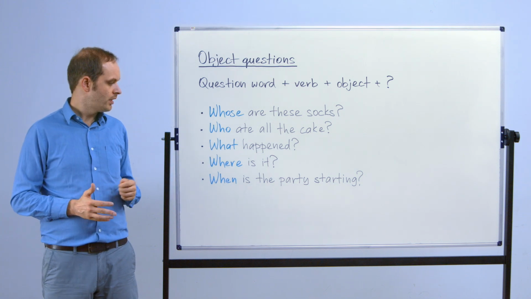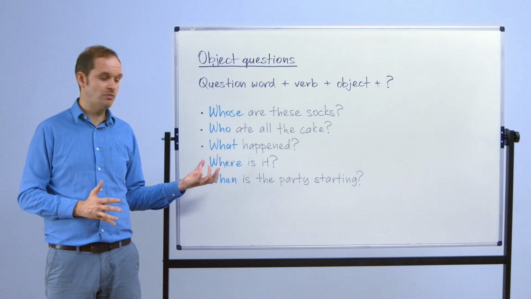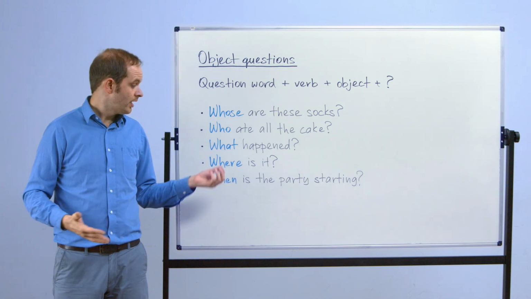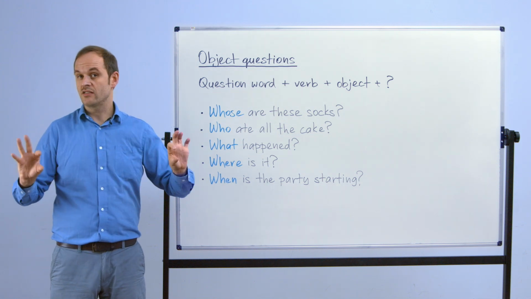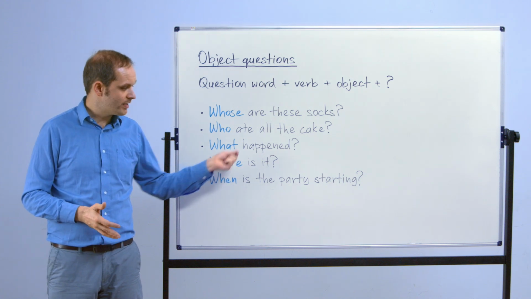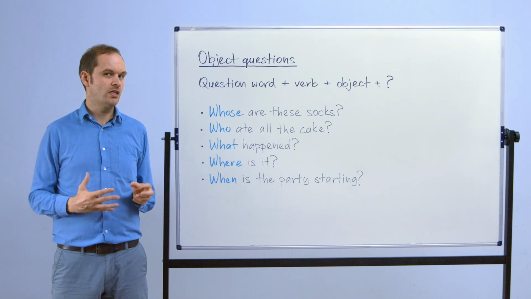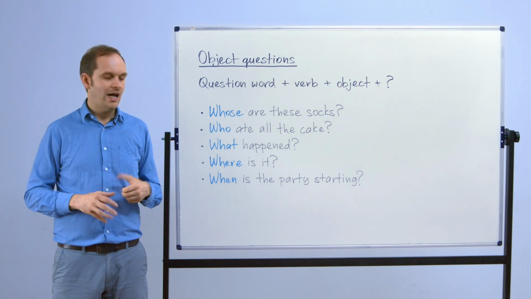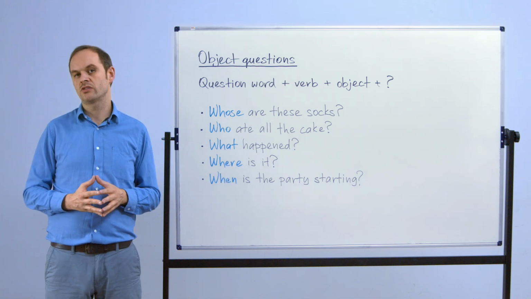Similarly, where is it? And again, if we contrast that with the subject question we would ask, where do you think it is, which would receive a much longer answer. Here, the focus is narrow, the context is very clear. We want a sentence telling us exactly the location of it. When is the party starting? So again, you might receive a one-word answer here, 7:30, but it would be more likely that you would receive a sentence as an answer as opposed to one-word answers or longer statements that we would receive from subject questions.